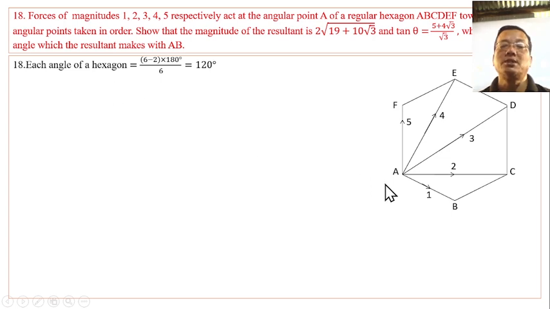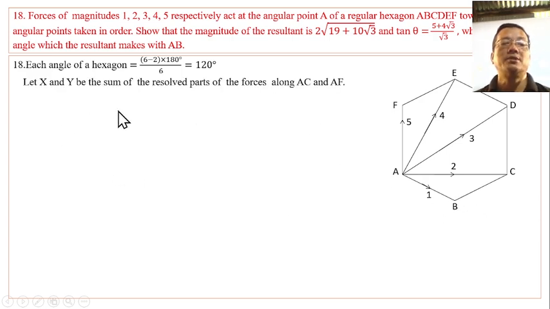Each angle of the hexagon: the sum of the angles is (6 minus 2) times 180 degrees, divided by 6 equal angles, so each angle is 120 degrees. Let X and Y be the sum of the resolved parts of the forces along AB and perpendicular to it respectively.